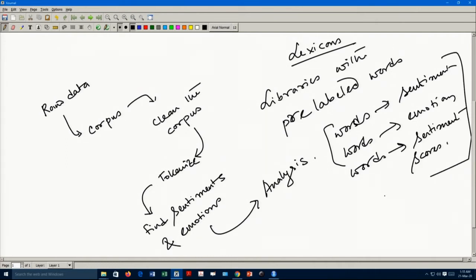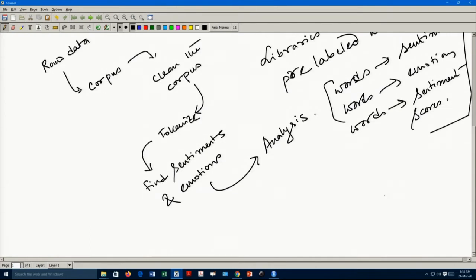These are the three choices that we have, and for that we have three lexicons.